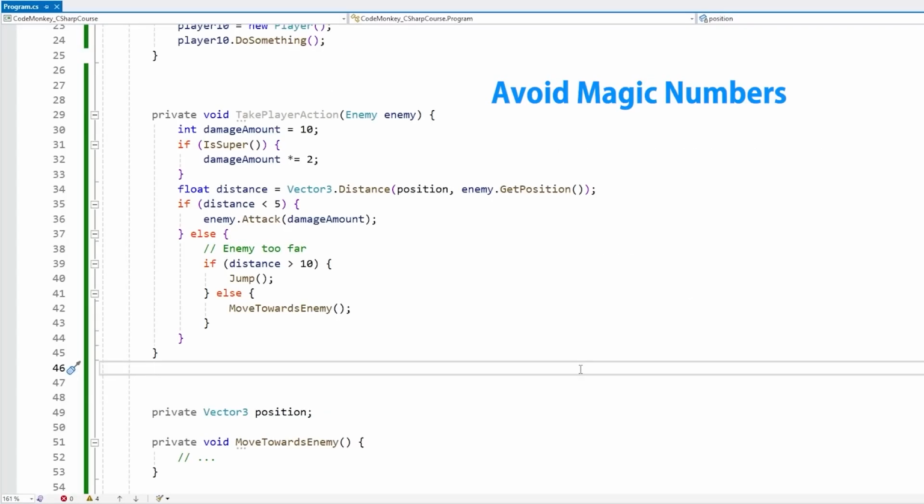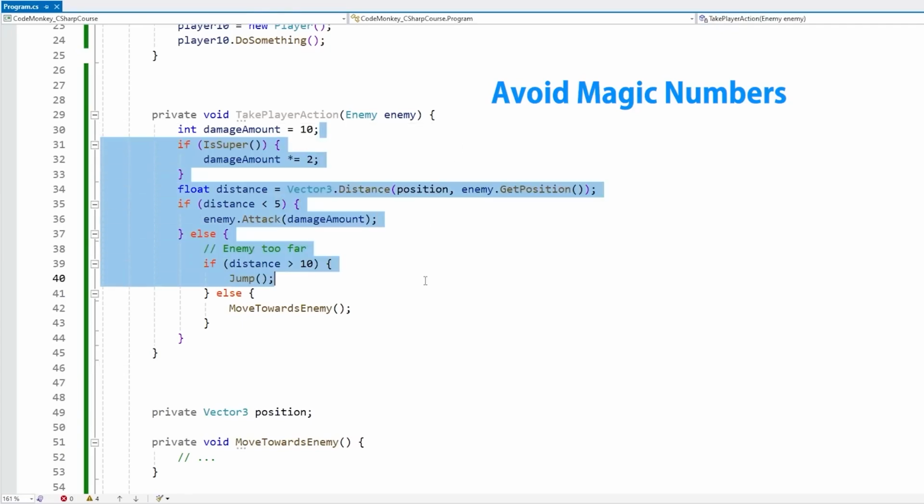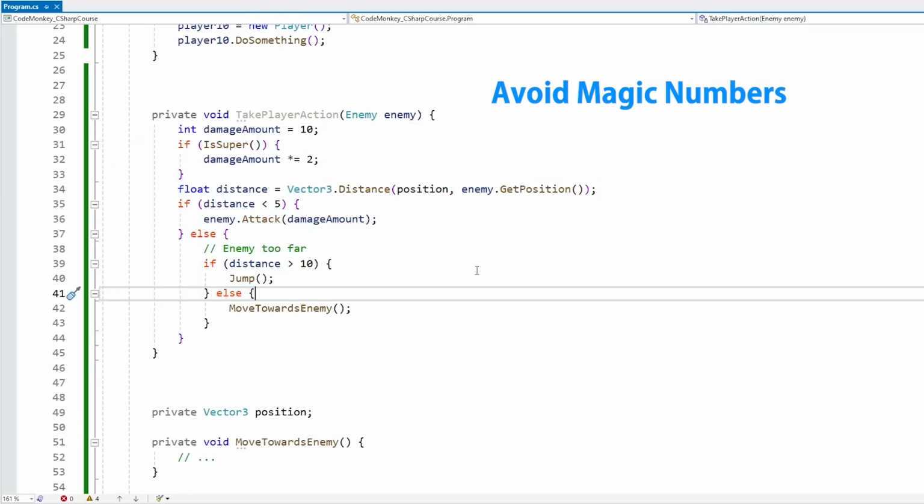Starting off with a simple one, try to avoid magic numbers. These are numbers that are used directly in the code with no context for what exactly they mean. Like for example in this code, this one has a bunch of numbers, and just by looking at it, you can't really tell what those numbers are supposed to mean.